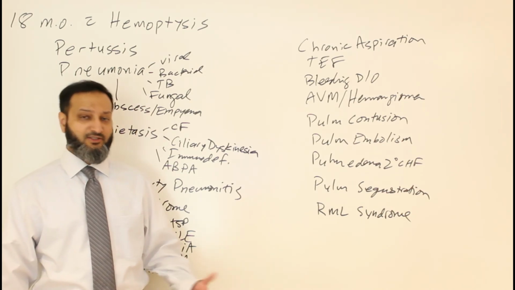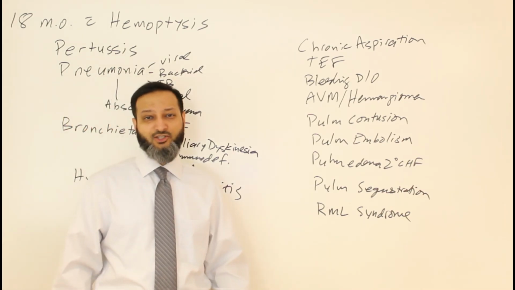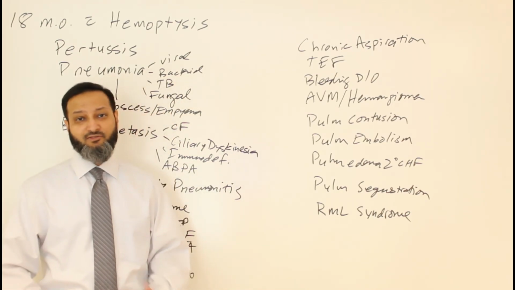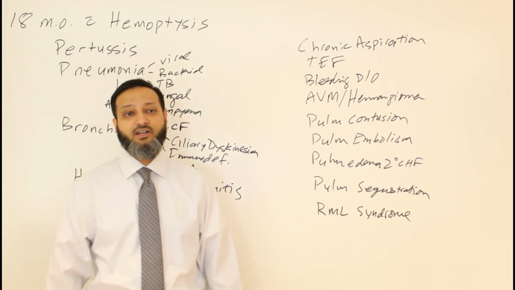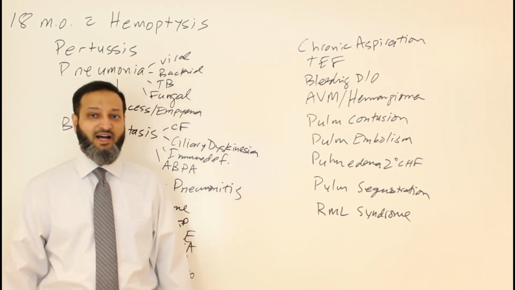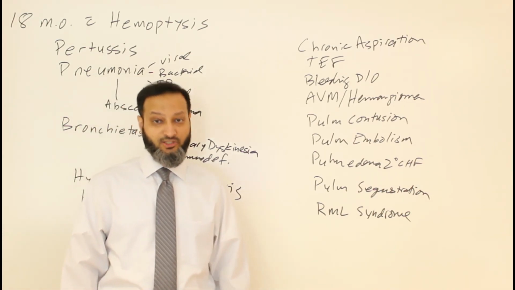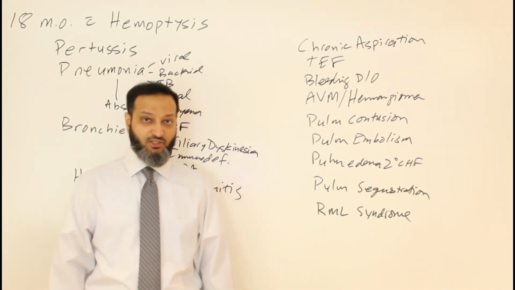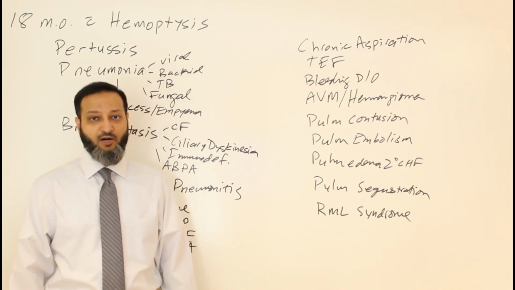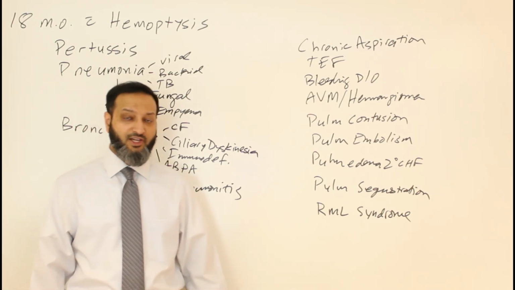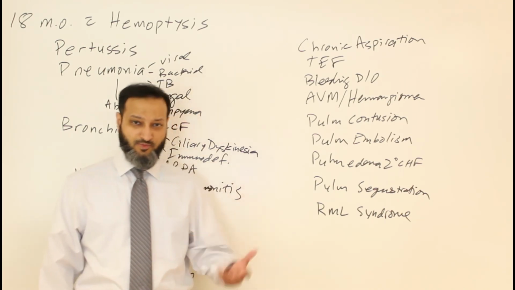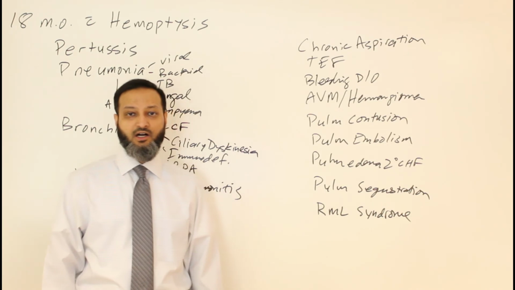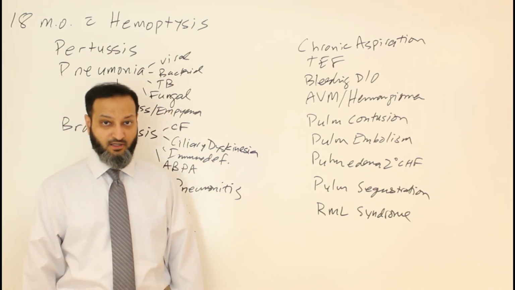Nobody understands the mechanism of it, but it's some sort of immunologic response to cow's milk protein, and the intolerance that they have in the GI tract further causes some sort of immunologic response in the lungs as well, causing the hemoptysis and the inflammation in the lungs. Sometimes IgE levels might be elevated in patients as a response to an allergic reaction or allergic process, as was seen in our patient as well.